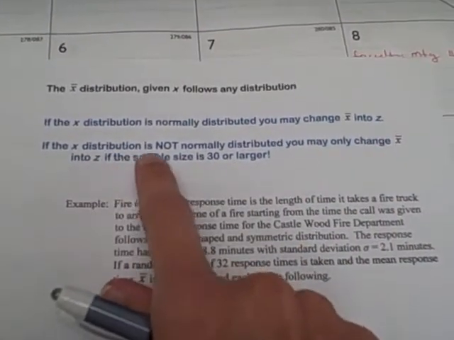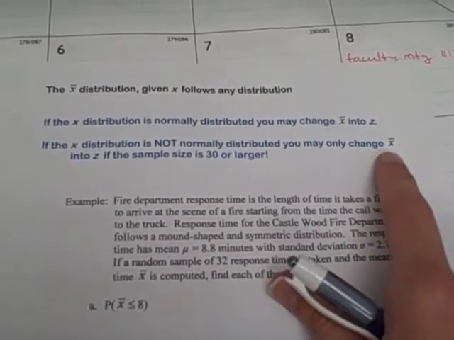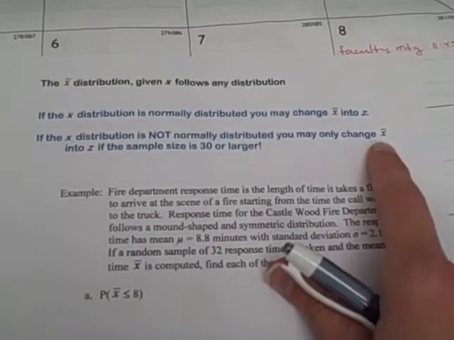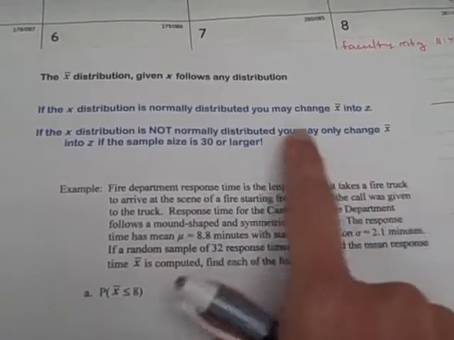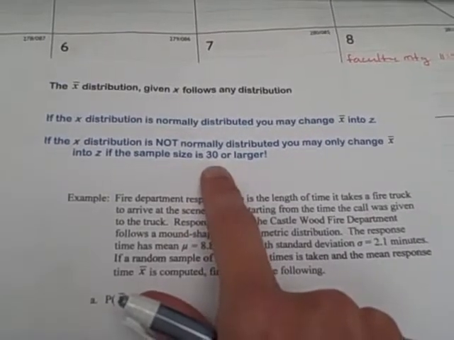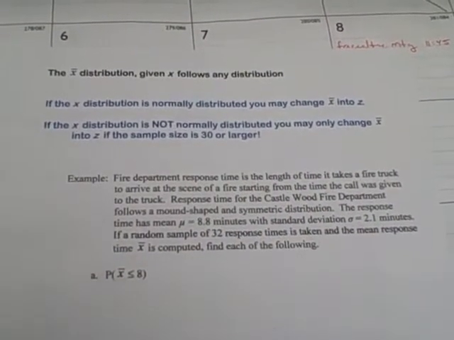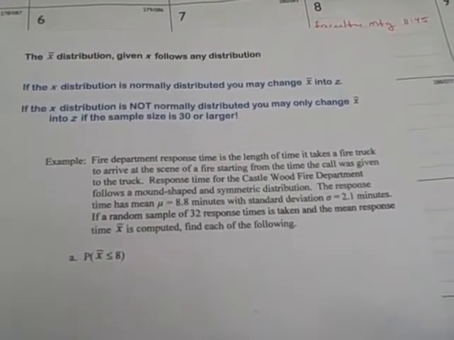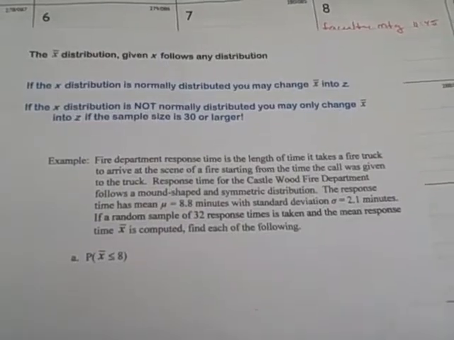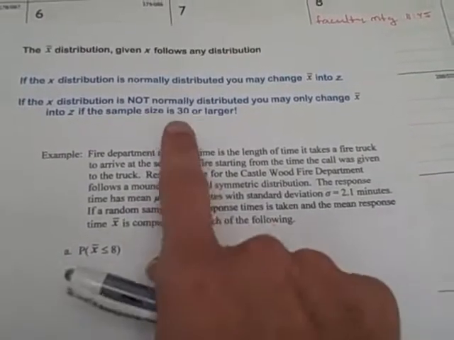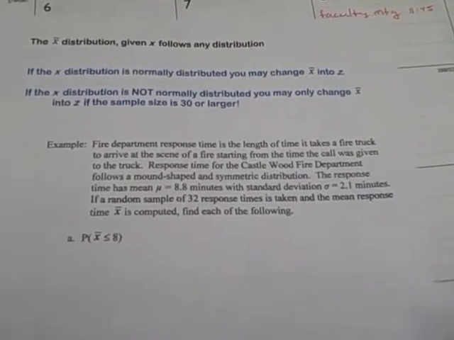But if the x distribution is not normally distributed, then the only time that we can change x bar into a z, the only time our x bar distribution will be normal, is if our sample size is at least 30. So when we read our problems, if it does not say that we have a normal distribution, we have to check the sample size. If our sample size is not big enough, then we cannot work the problem.